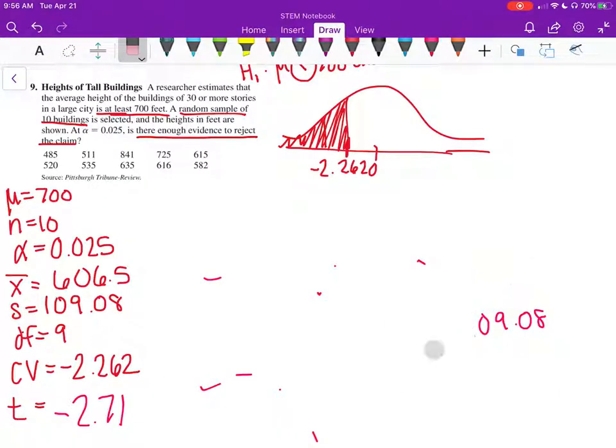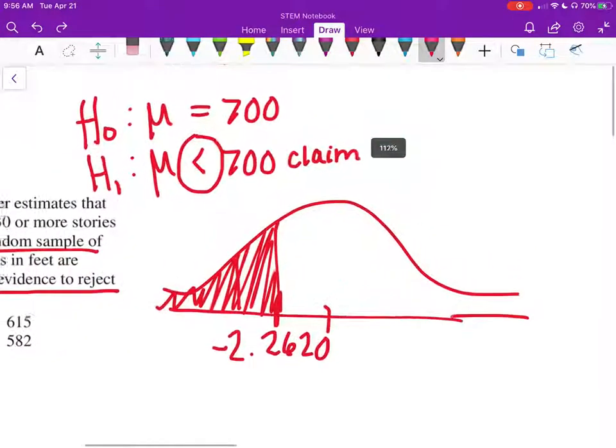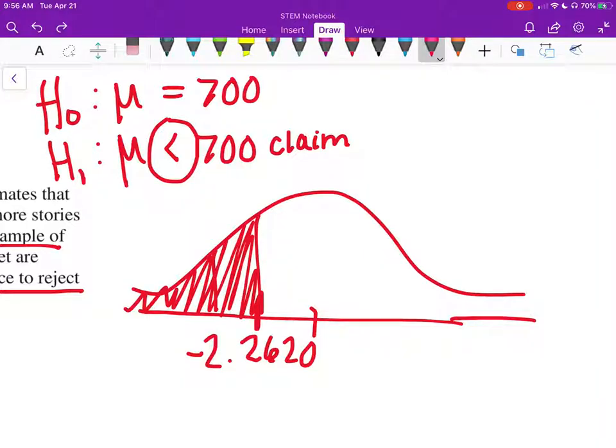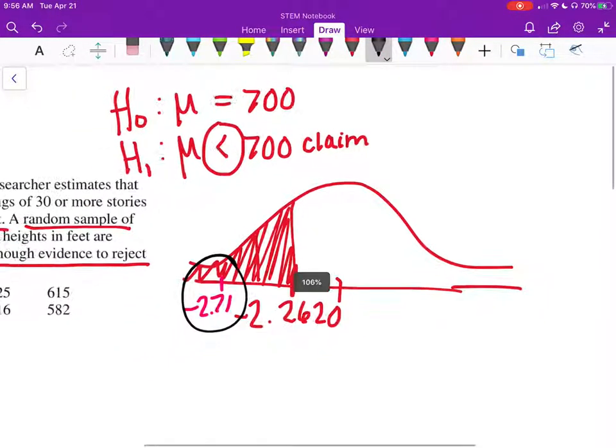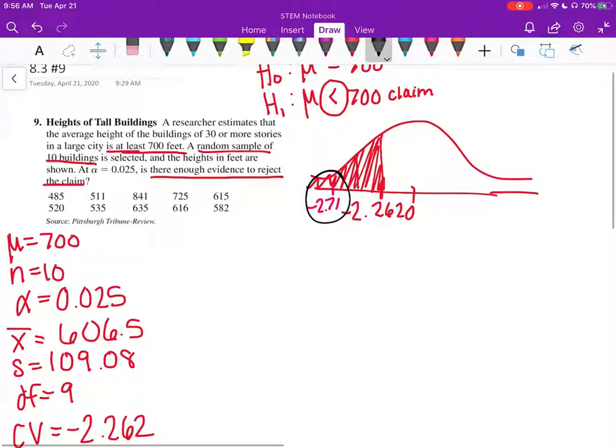So now we have our test point. Almost done. Now, t is negative 2.71, and negative 2.71 is smaller. Negative 2.71 is right here. It's in the shaded area, therefore we reject H0.